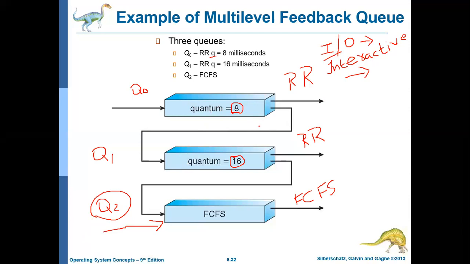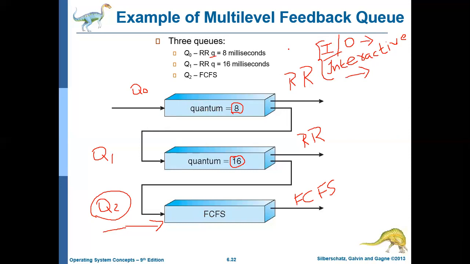Also, jobs which are waiting in the lower priority queue for a longer period of time are moved to the higher priority queue. These are the objectives of this algorithm.